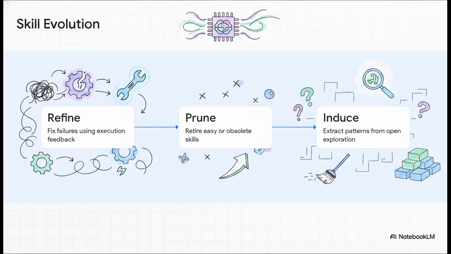Second, it prunes. If a skill becomes so easy that it's just yielding trivial tasks, the controller retires it, keeping the AI entirely focused on the true learning frontier. And third, which is just amazing, it induces. Alongside the guided tasks, the system does allow for some open-ended exploration. When it finds a brand new valid pattern out in the wild, it extracts it, abstracts it, and adds it as a brand new skill to the library. The curriculum literally expands itself.